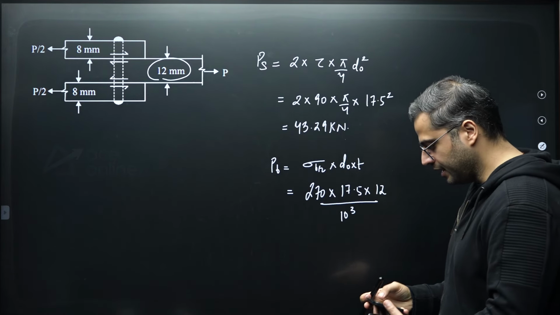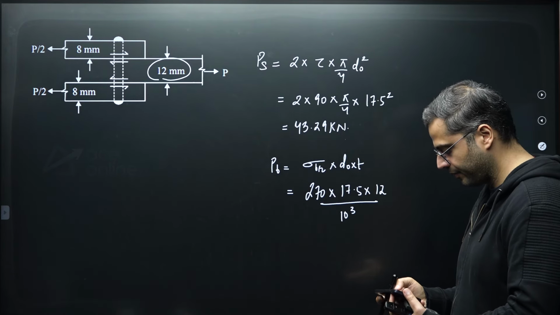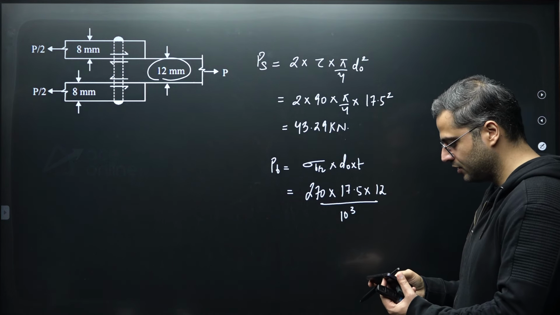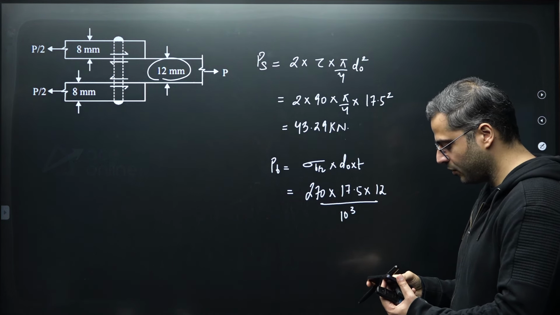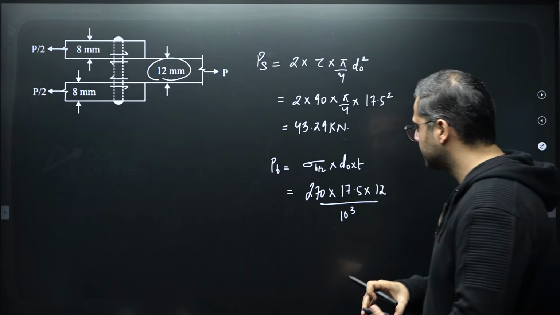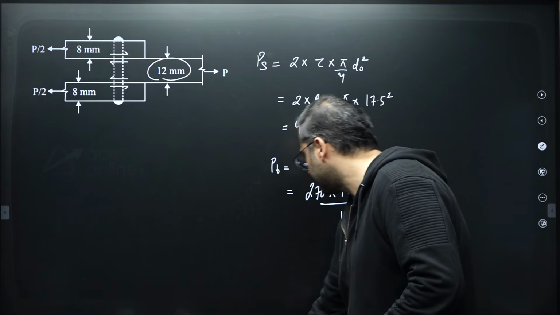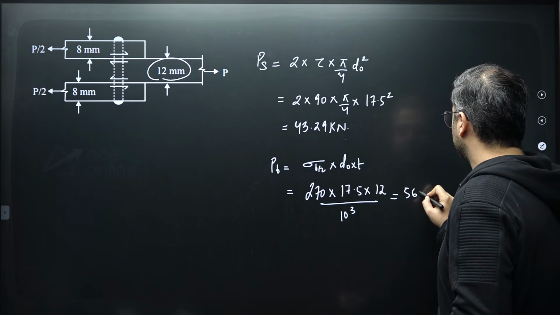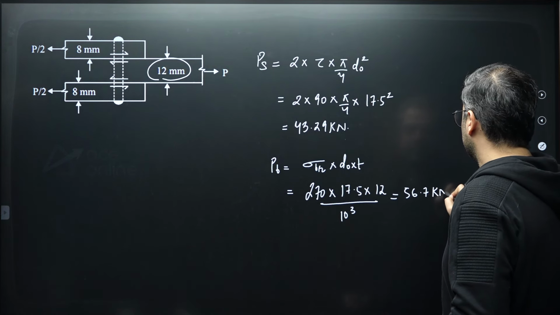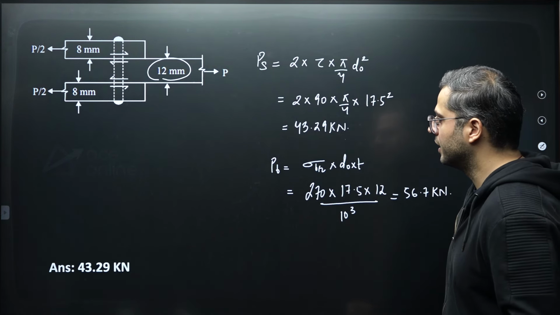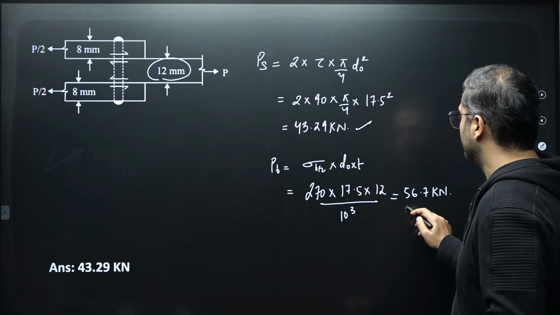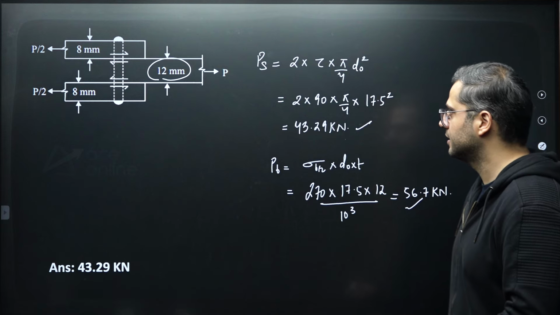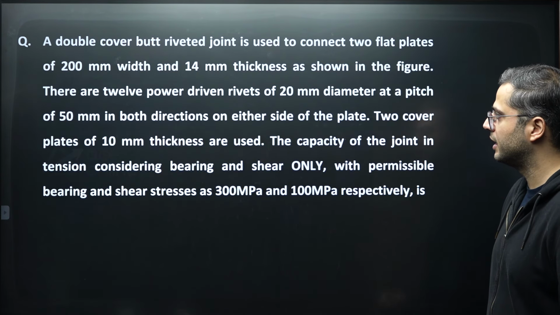So 270 into 17.5 into 12 divided by 1000. This will give us 56.7 kilonewton. So over here, the answer is the minimum of the two, and it is 43.29 kilonewton. So that will be your rivet value.